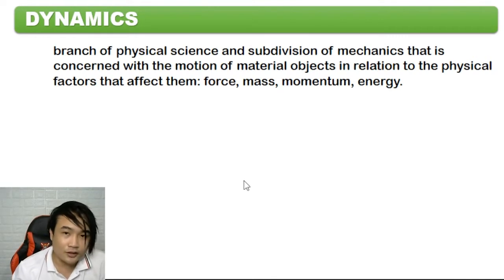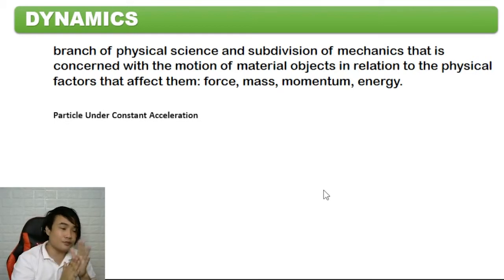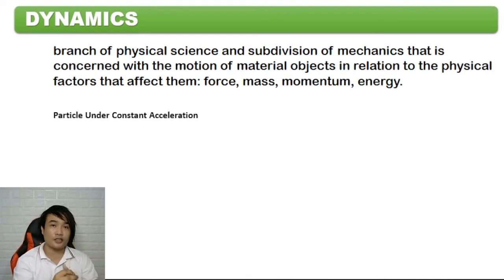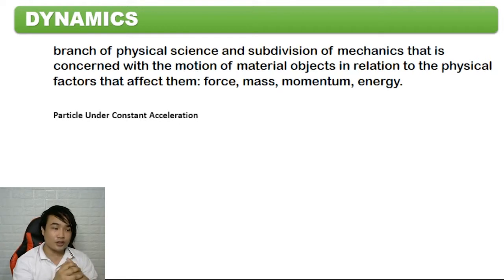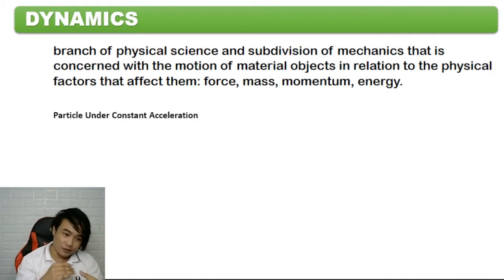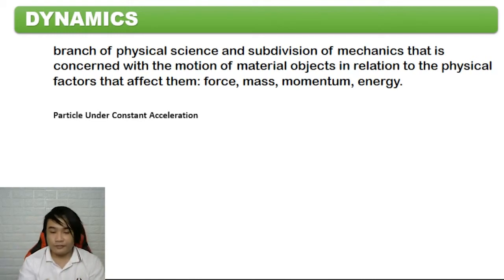So, our first topic is about constant acceleration. How can we say that an object has constant acceleration? When an object changes its speed with the same magnitude in the same interval of time. For example, an object is moving at 2 kilometers, then 4 kilometers, then 6 kilometers, then 8 kilometers, at the same interval of time. There, we can say that the object has constant acceleration.